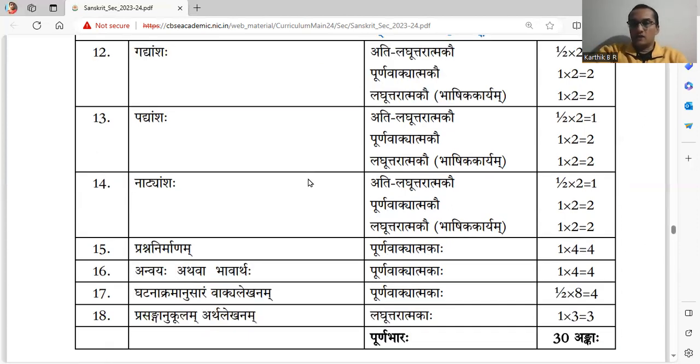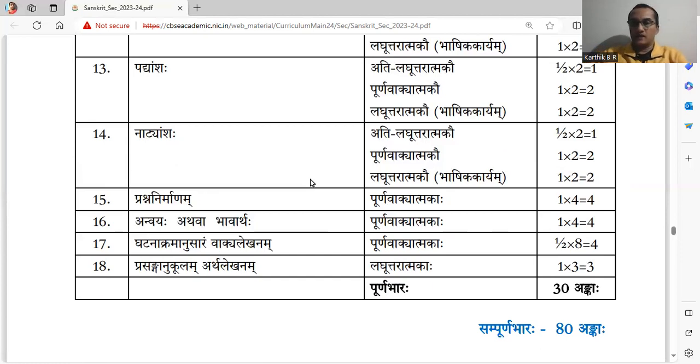Padyamshaha, 1 shloka, one of the shlokas from any of the chapters can be given. So the shloka will be printed, and for that, again, in the same way, questions are divided. Natyamshaha, a conversation between 2-3 characters. Some chapters are in the form of plays, so those chapters are taken for consideration.